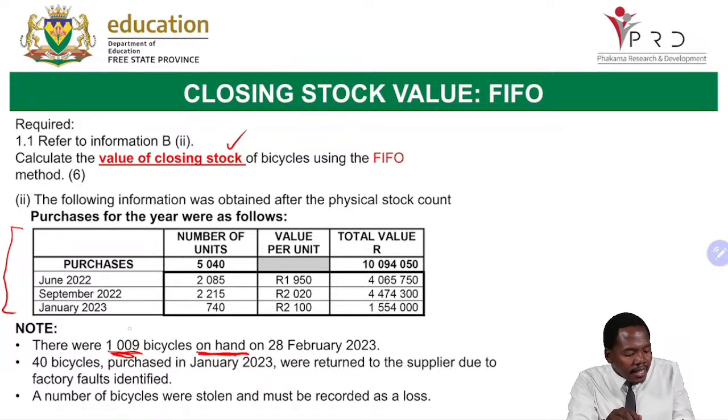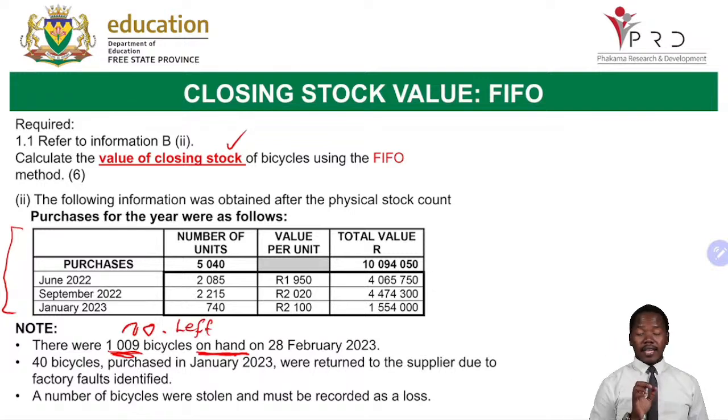Meaning, what is this? This is my number left. Now, second information, what does it say? 40 bicycles purchased in January 2023 were returned to the supplier due to a factory fault identified.